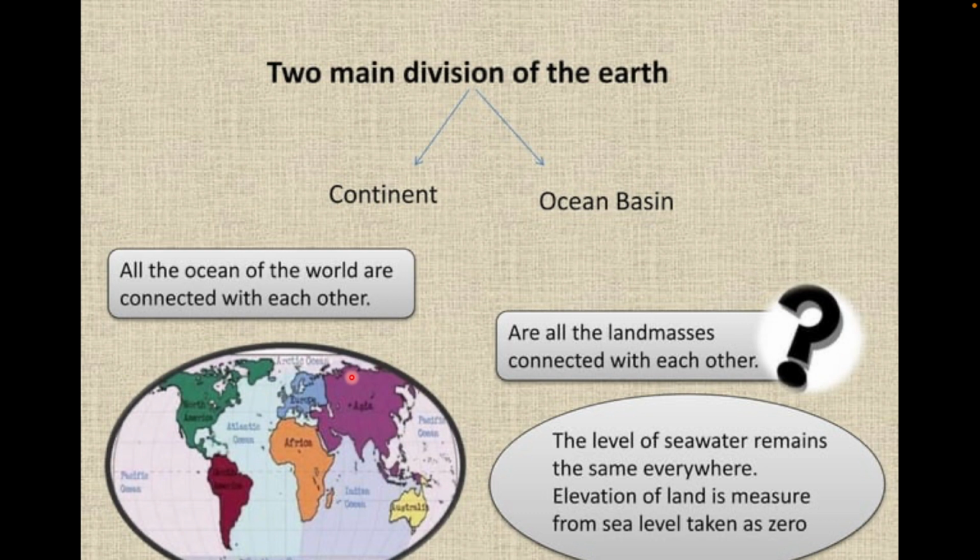So here one question arises: if our oceans are interconnected with each other, if you see all these oceans are interconnected with each other, so why not the landmass? So there is a story behind it. If everybody knows about the Big Bang theory, because of this the emergence of Earth arose. After that, there were some plate tectonics and continental drift in the Earth. Due to this reason, our entire landmass has been cracked down into 7 plates. These are known as 7 continents, and due to this reason, they are not interconnected with each other.